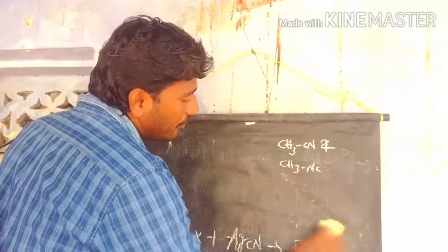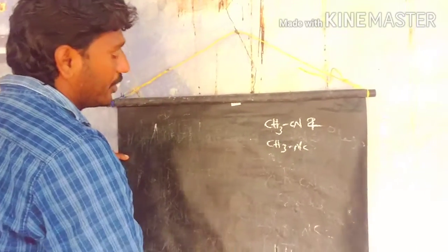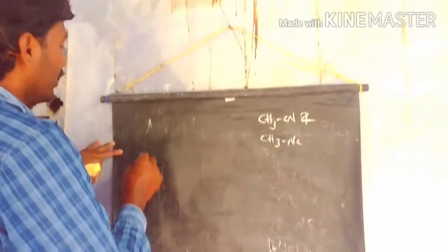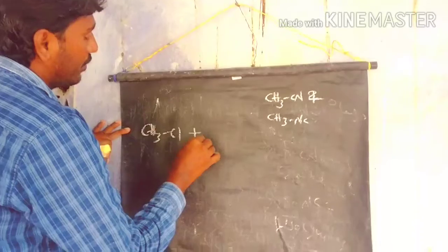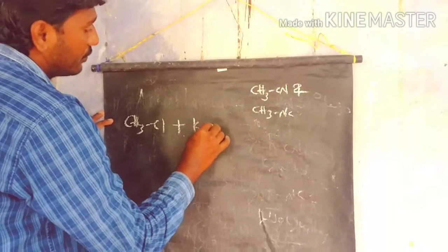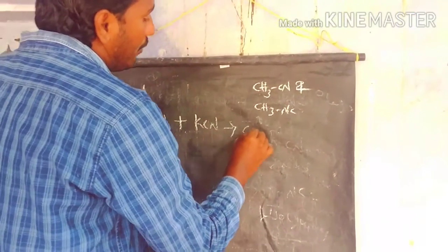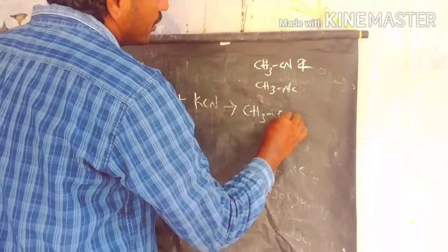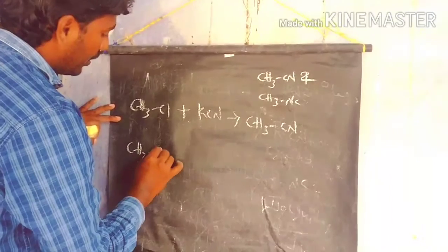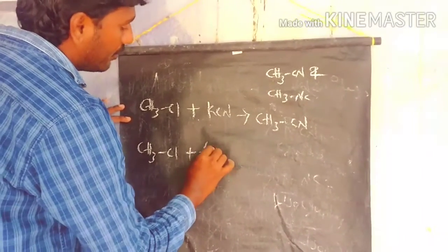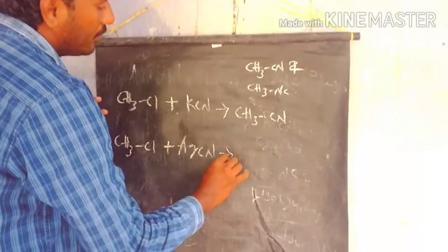For example, we take methyl chloride to react with potassium cyanide to prepare methyl cyanide. So this is the methyl cyanide. The second one, methyl chloride reacts with silver cyanide to prepare methyl isocyanide.